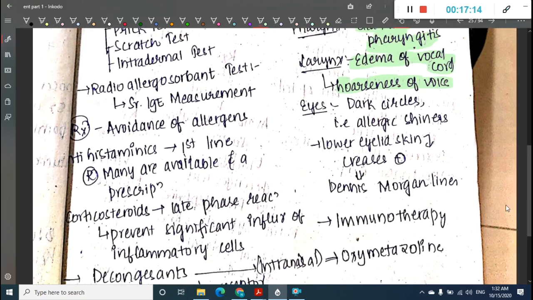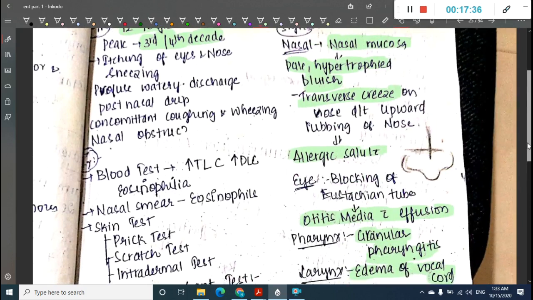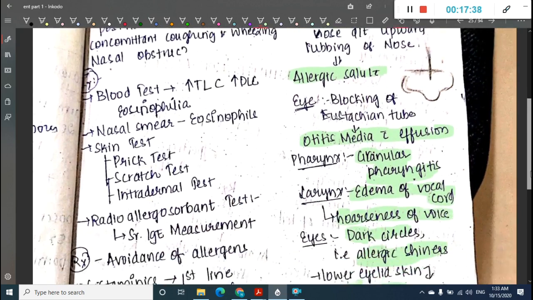If you see in the eyes, it causes dark circles, and thus we call them allergic shiners. The lower eyelid skin also presents with creases, which are Dennie-Morgan lines. So these are the main signs which are seen in allergic rhinitis.